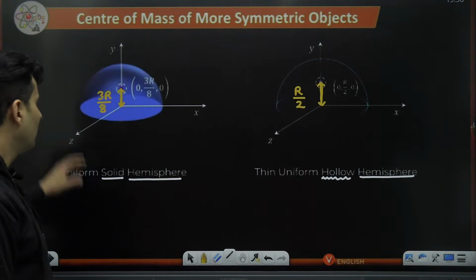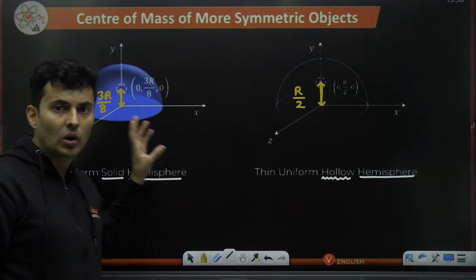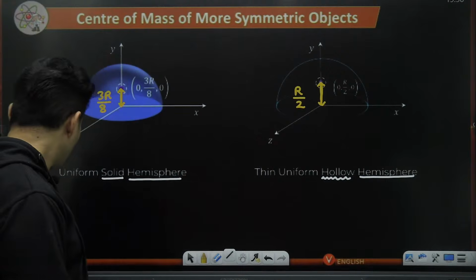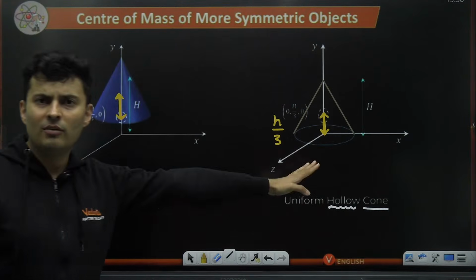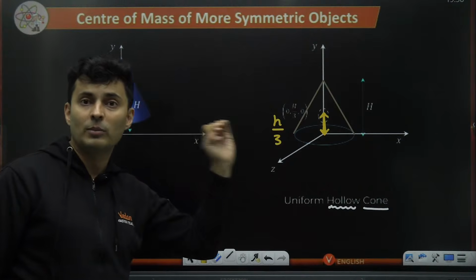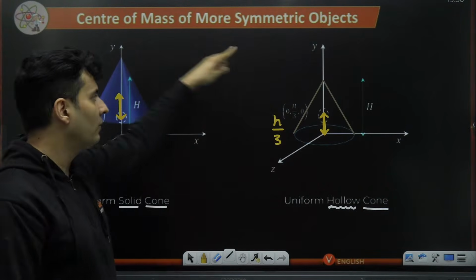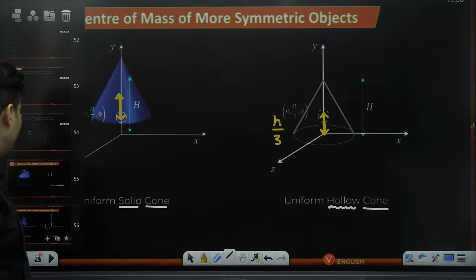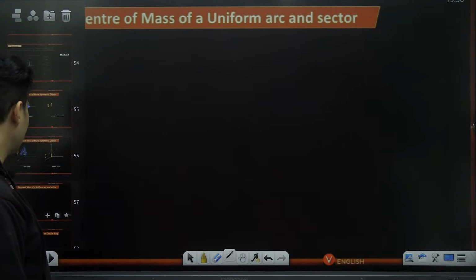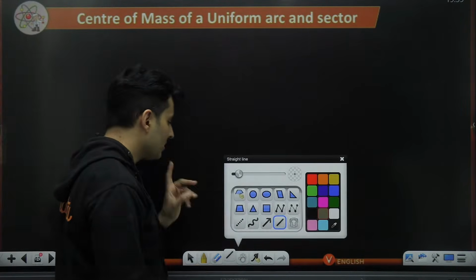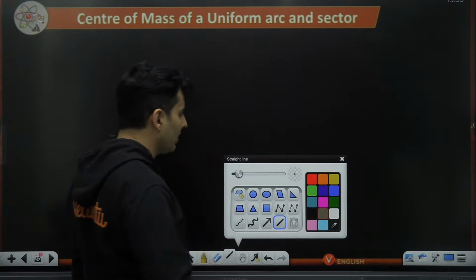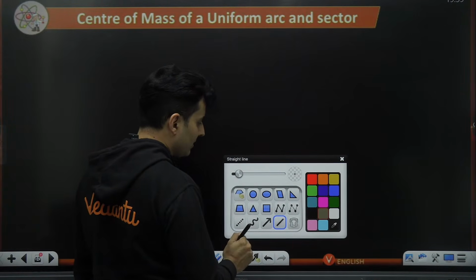I'll repeat. For a solid hemisphere, 3r by 8. For hollow hemisphere, it is r by 2. For a solid cone, it is h by 4. For a hollow cone, it is h by 3 from the base. Everything is from the base, not from the vertex. Keep in mind. Now, the last thing is arc and a sector. This is very important. Many people do not give you this formula. I'll tell you what this is.